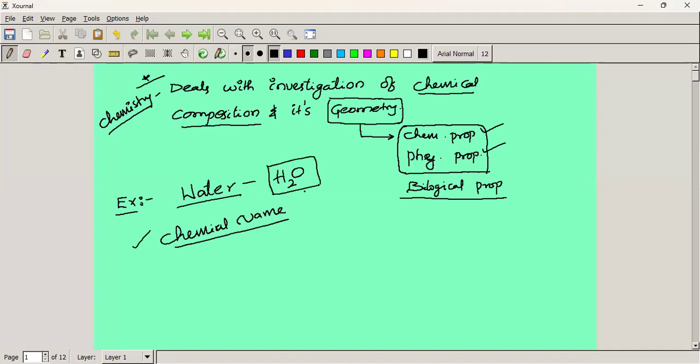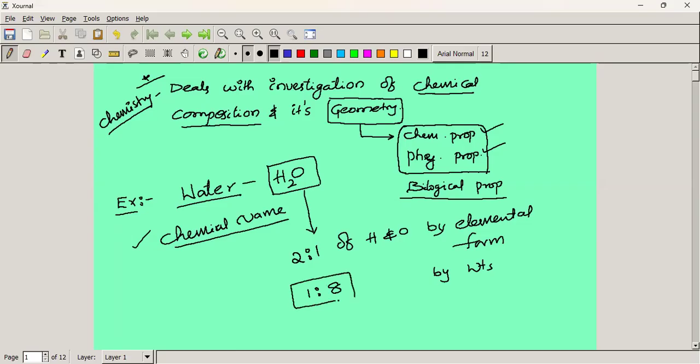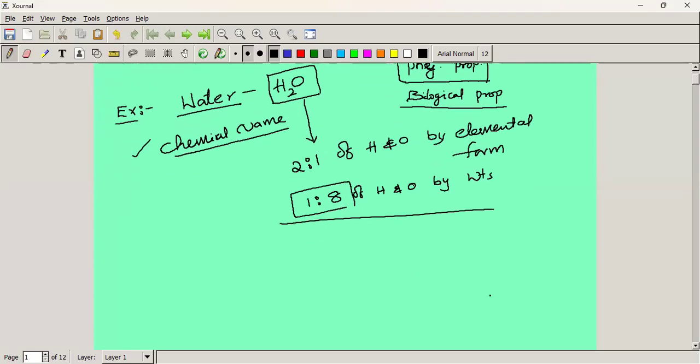All right. So what is the composition of water? A 2:1 ratio of hydrogen and oxygen by elemental form. This is according to elemental form. By weight, what is the ratio? A 1:8 ratio of hydrogen and oxygen is present in water. This is the chemical composition of water.